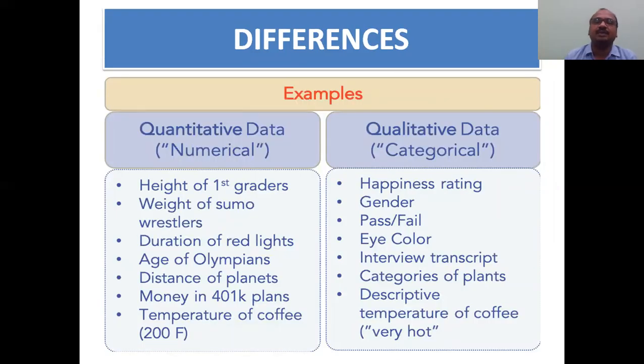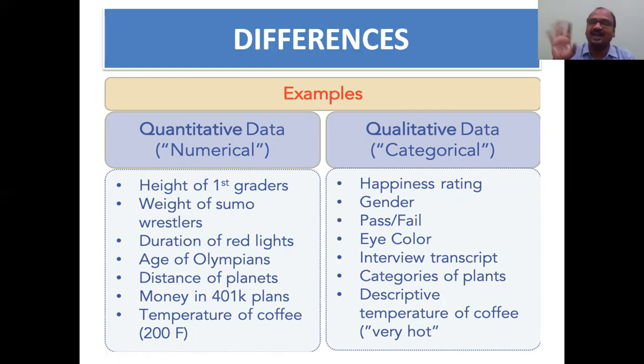The differences again: quantitative in one column, qualitative in another. Numerical is quantitative, and category-wise is qualitative. See here, height of students in the first grade. Weight of sumo wrestlers, in Japan sumos are there, very fat persons like wrestlers. Duration of red lights, age of Olympic athletes. So many examples are there. Here you can see happiness rating: how much you are happy, 1 happy, 2 happy, 3 happy.